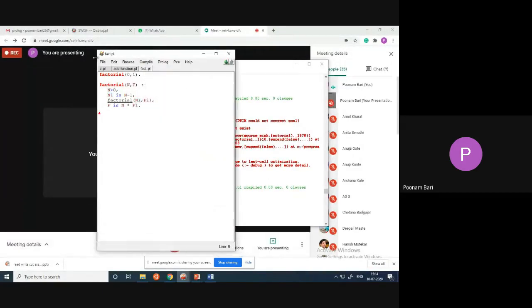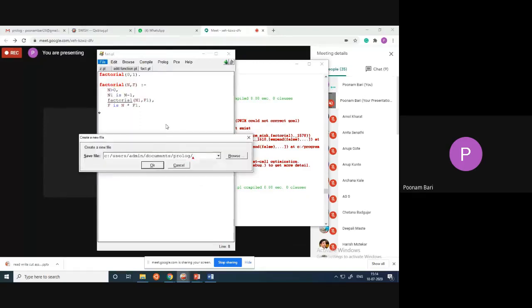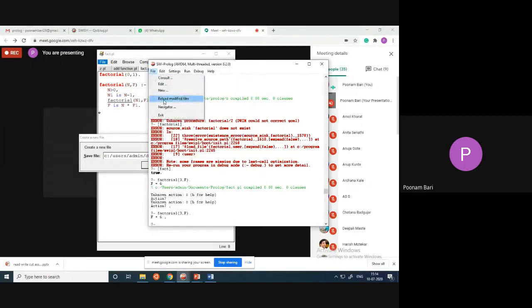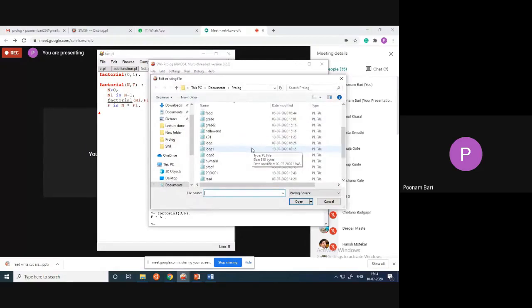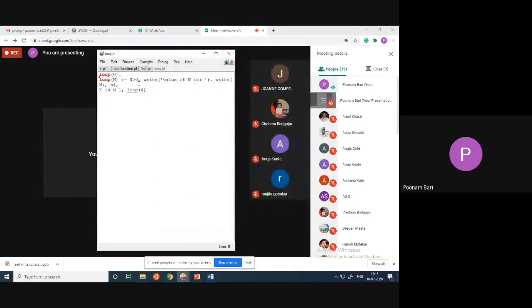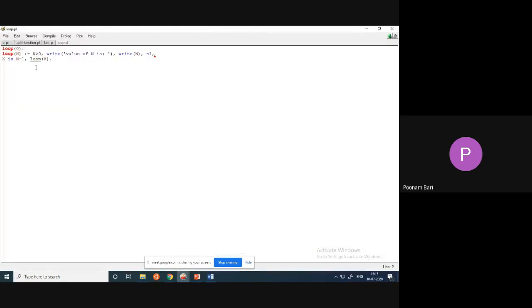Okay. Then Fibonacci is also there. Okay, Fibonacci is not there. One more loop, I will just explain. So how to use loop? Loop 0. That means if loop is 0, then stop. Otherwise, loop of n: if n is greater than 0, write the value of n, then write.